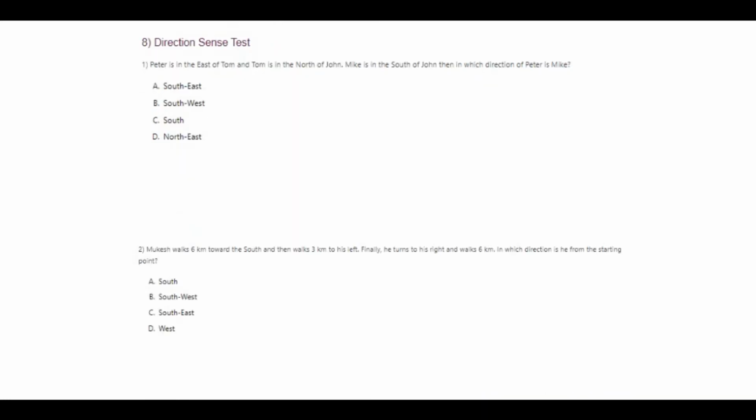So option D. So coming to next question, that is direction sense test. I've taken simpler questions to grasp the directions in a very easy way. So the basic thing that I want you to remember is the directions, like which side is north, which side is east, and which side is west.